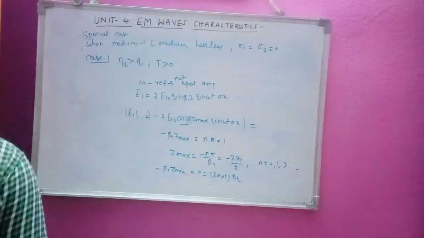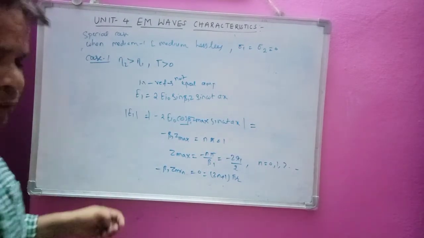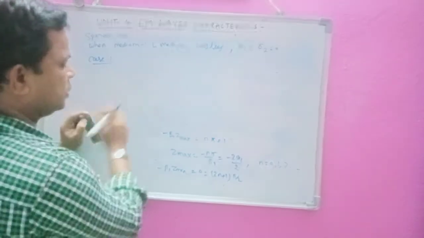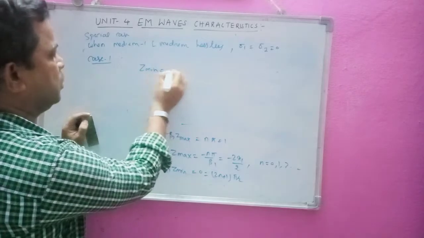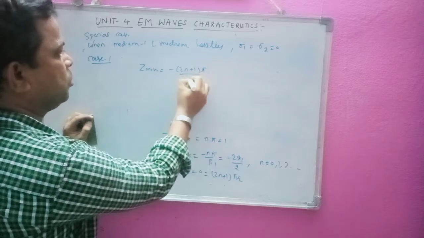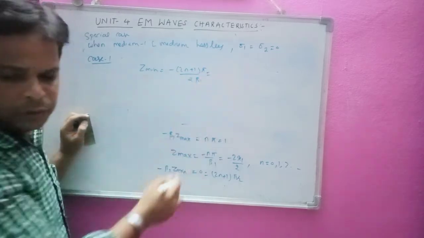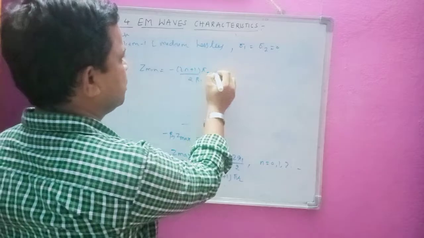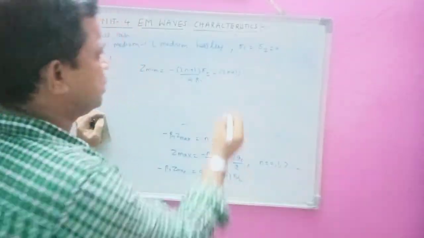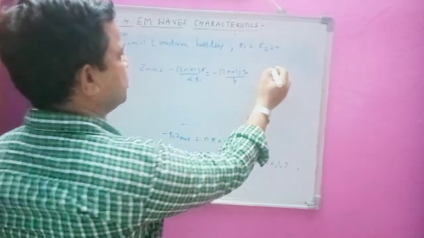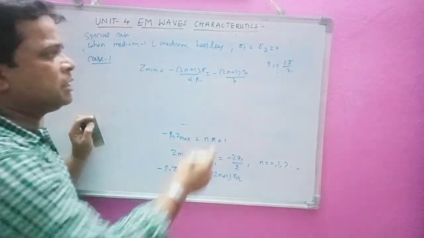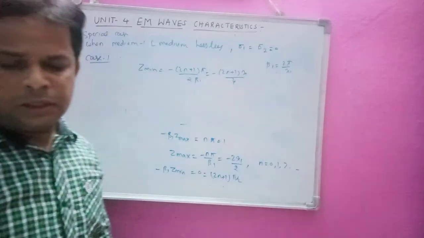Now I can write here z minimum. Z minimum is equal to minus 2n plus 1 into pi by 2 into beta 1. So if I substitute this beta value, I can write here as minus 2n plus 1 into lambda by 4. So we know that beta 1 is 2 pi by lambda 1. If I substitute that one, I will get this value here. So now this is the first case.